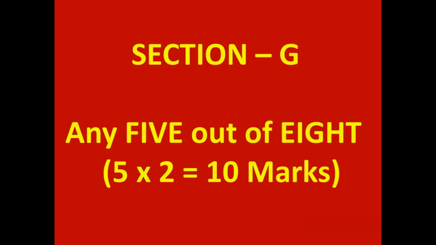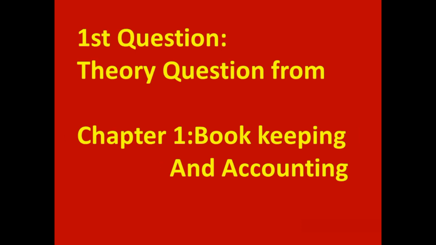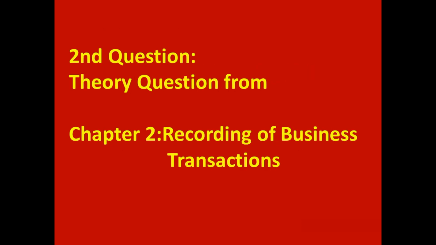Section G contains 8 questions. Out of them, student has to attempt any 5. Each one is for 2 marks, 5 into 2, 10 marks. First question is a theory question. It comes from bookkeeping and accounting, chapter 1. Second question is also a theory question. It comes from chapter 2, recording of business transactions.